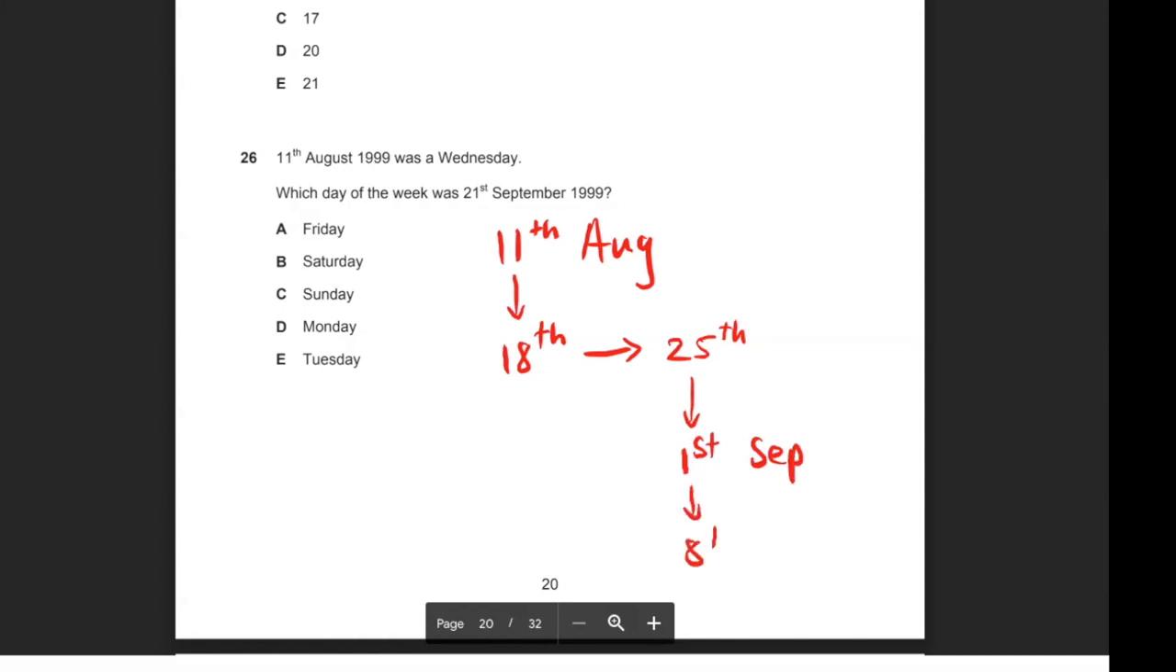8th, 15th, 22nd. So if I go to the 22nd of September, that's a Wednesday. Now, it wants me to go to the 21st of September. So that is just simply 1 day before. So what day is 1 day before Wednesday? That would be Tuesday. So the correct answer for question 26 would be E.